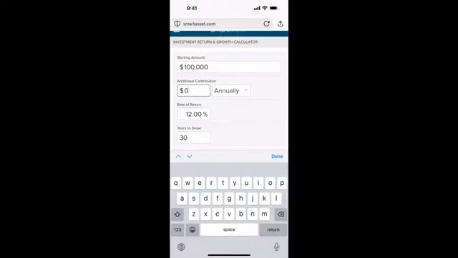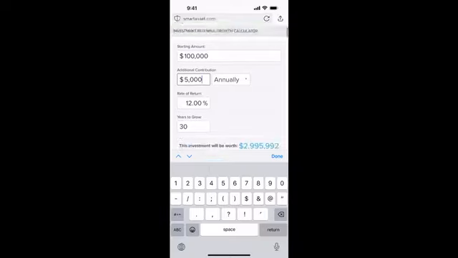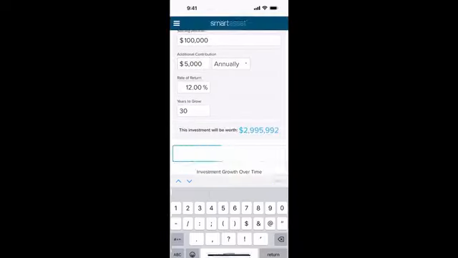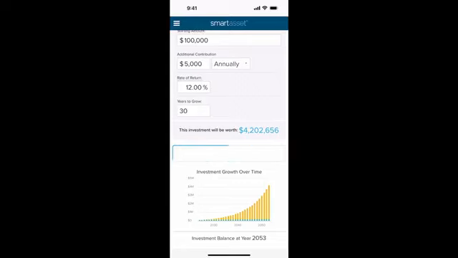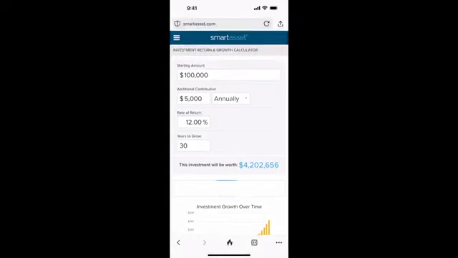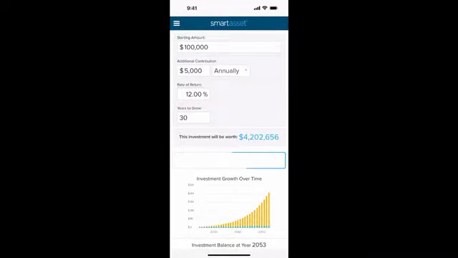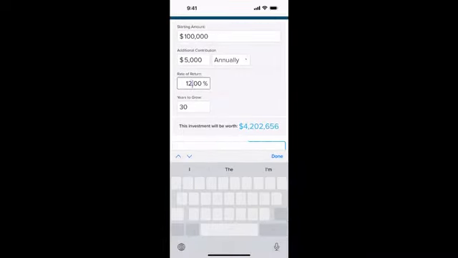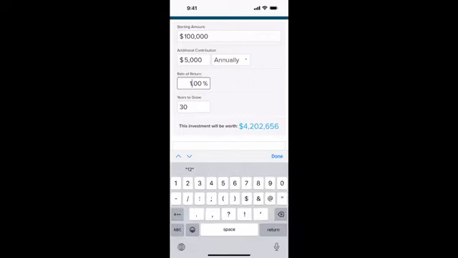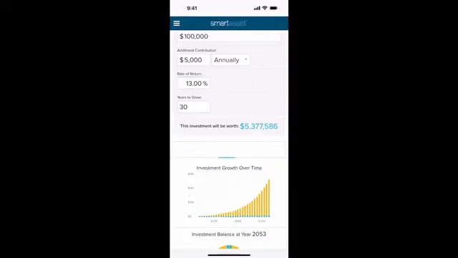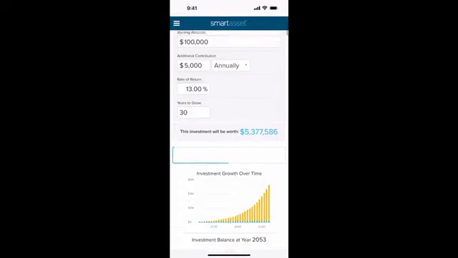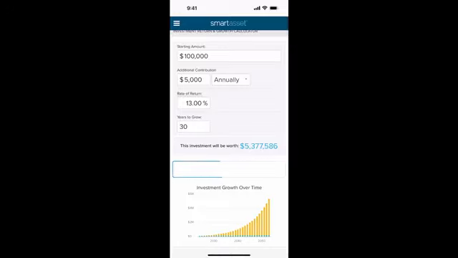So let's say just for fun, you added $5,000 a year. Okay, so I'm going to put $5,000 annually. We're going to start with this $100,000 and we're at 12%. That turns into $4 million. The only thing we've changed is we're adding another $5,000 annually at the 12%. Now, I think you can have a higher percentage than 12, so I'm going to put this at 13, which is incredibly conservative in my book, and that turns it to $5 million. So you could definitely live off of that. You can see how this adds up over time.